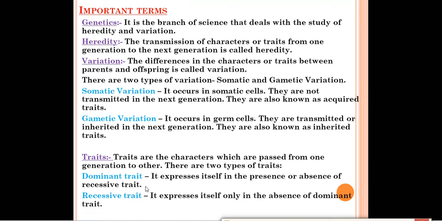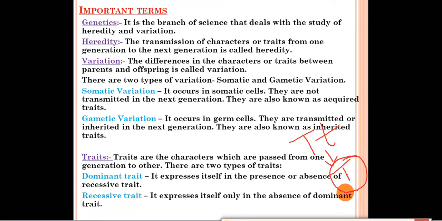So what is a dominant trait? It expresses itself in the presence or absence of the recessive trait. Suppose capital T is the dominant trait and small t is the recessive trait. Capital T is very strong and small t is weak. So the offspring formed in the next generation will be tall, meaning the tall character will express itself. The dominant trait will express itself in the presence or absence of the recessive trait.